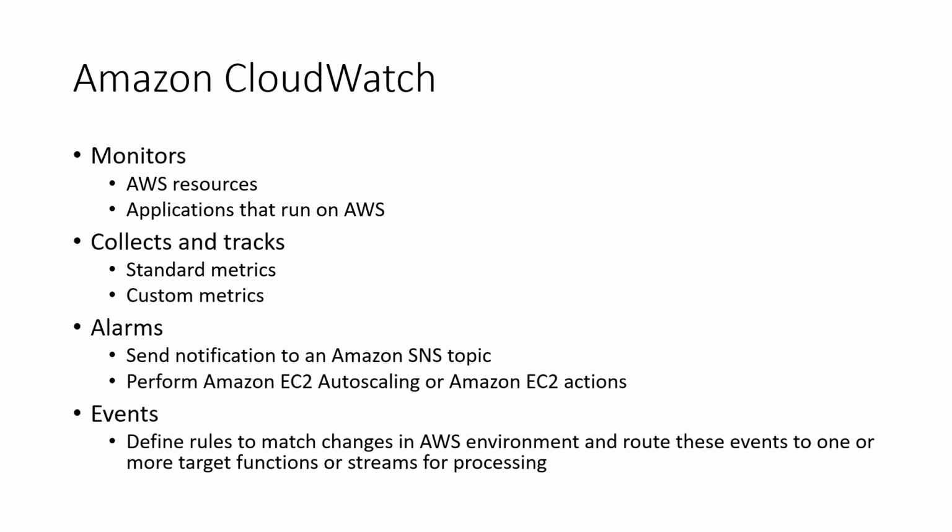What are events? In events, you define rules to match changes in the AWS environment and route these events to one or more target functions or streams for processing. Whatever change happens in your AWS environment can be an event. Due to this, you perform certain actions, certain target functions, which is only possible after some kind of event happens.